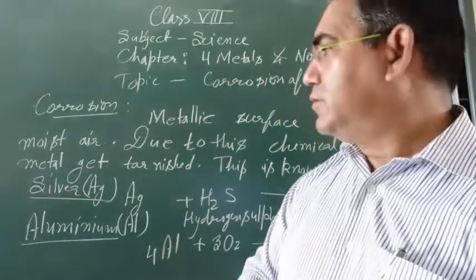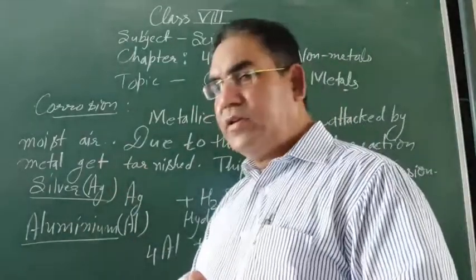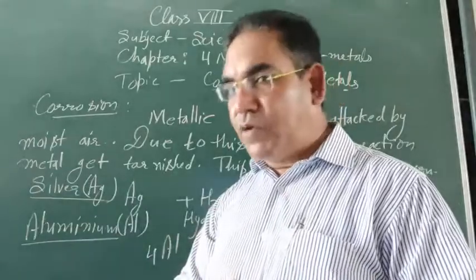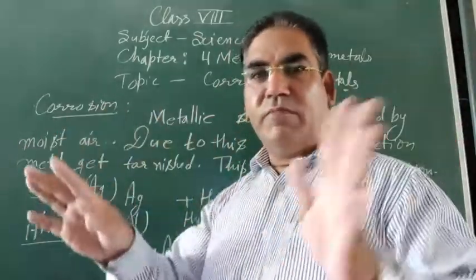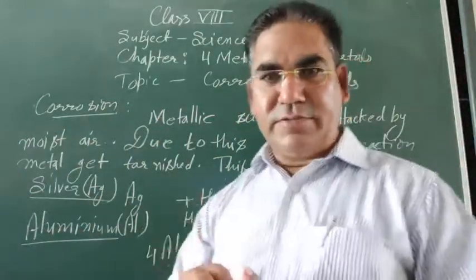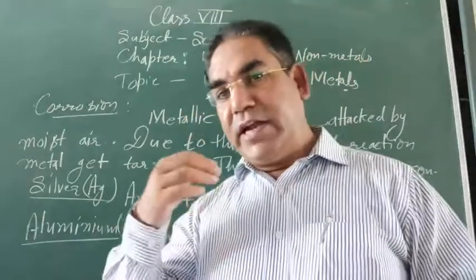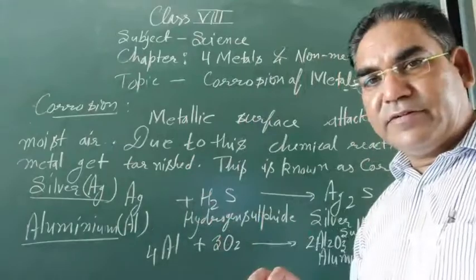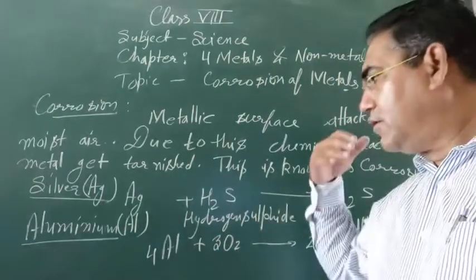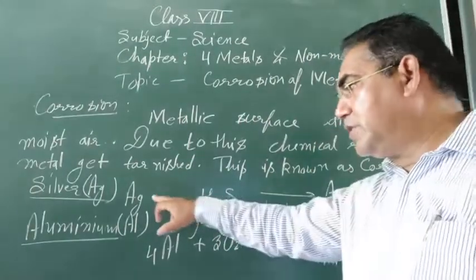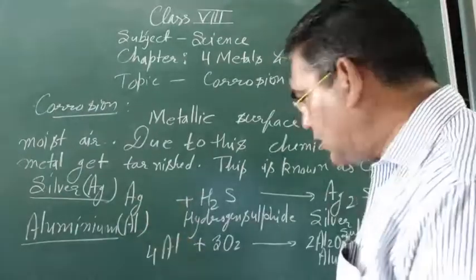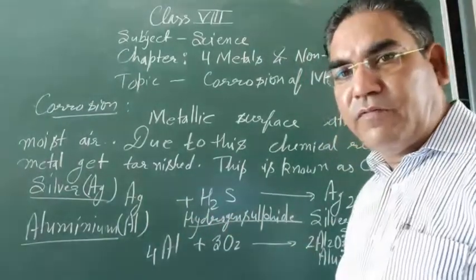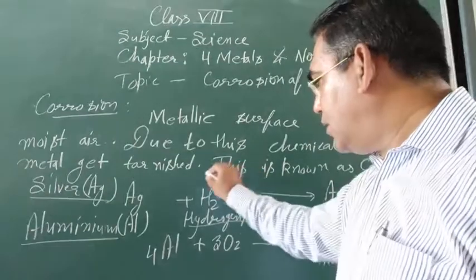Number one, silver. Silver does not react with routine moist air. But when hydrogen sulfide is present in the atmosphere, what is the formula of hydrogen sulfide?